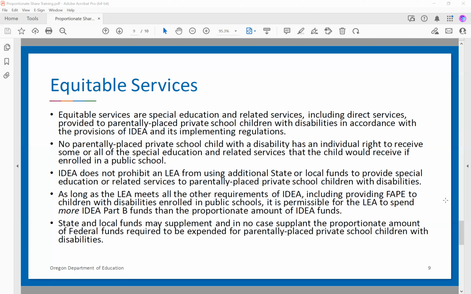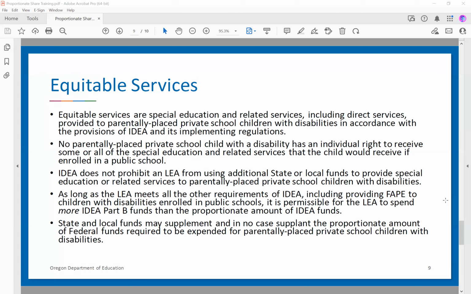So like before, we said that you can use additional state or local dollars to provide services. As long as you are meeting all of your duties under IDEA, you can also then use more IDEA funds than the proportionate share. And the supplement and supplant rule kind of gets flipped on its head when it comes to proportionate share, because state and local funds can supplement your IDEA funds, but they cannot supplant the proportionate share.